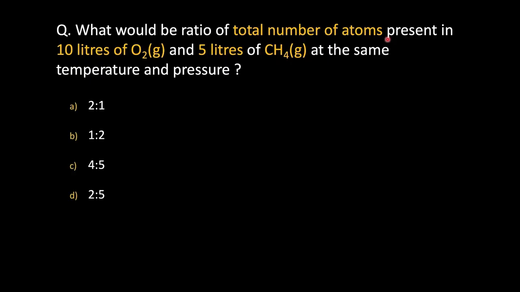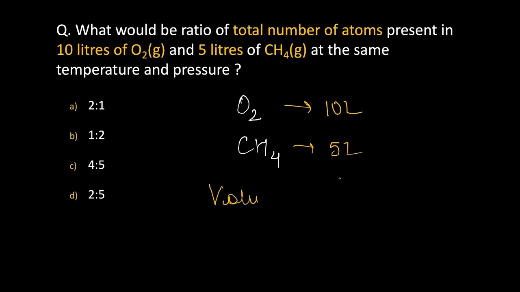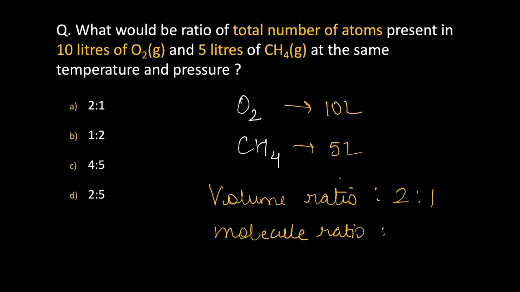So we have oxygen and we have methane. Oxygen is 10 liters and methane is 5 liters as per the question, right? Let's first see the volume ratio. It is 2:1, and the same ratio holds for the molecules. So the molecular ratio is also 2:1. Now remember, this is the molecular ratio and not the atomic ratio. How many atoms are there in oxygen? 2 atoms.